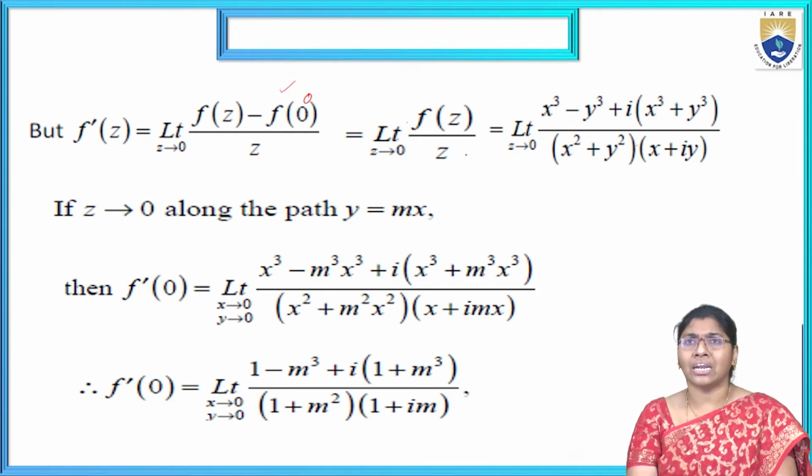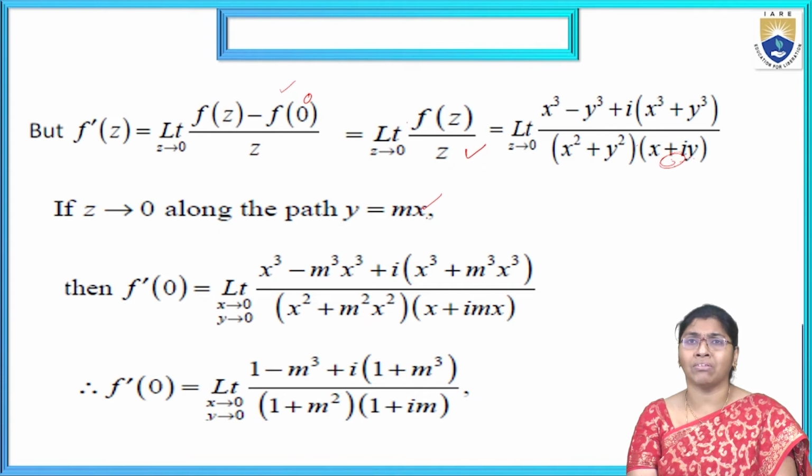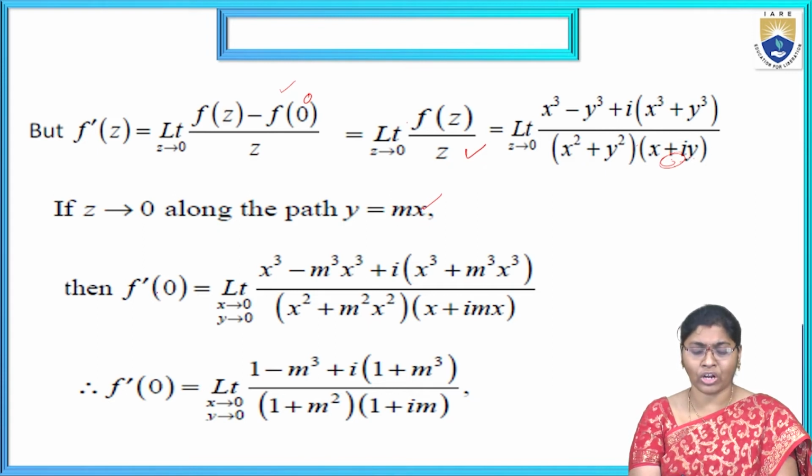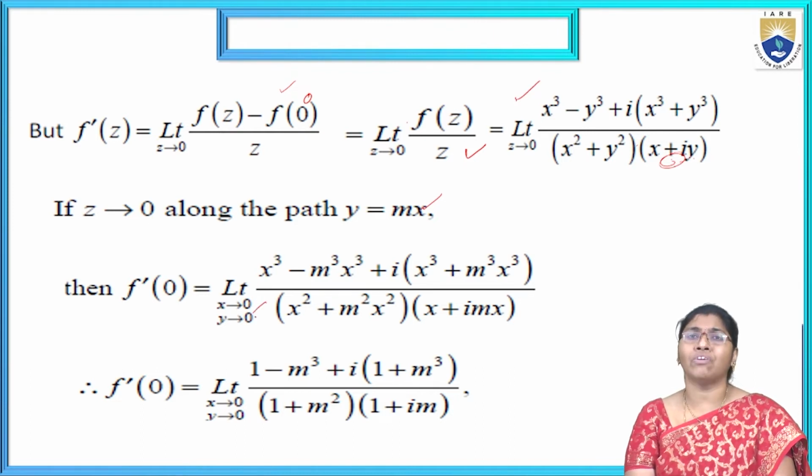Here is another condition. That's why z equals x plus iy, and I am substituting x plus iy here. Now z tends to 0 along a path; here we check it on the path y equals mx. Then the condition is f dash of 0 equals the limit as z tends to 0, which means x tends to 0 and y tends to 0. That is the limiting condition.